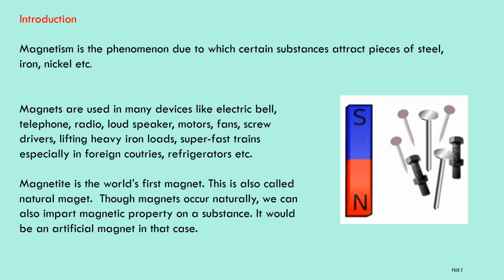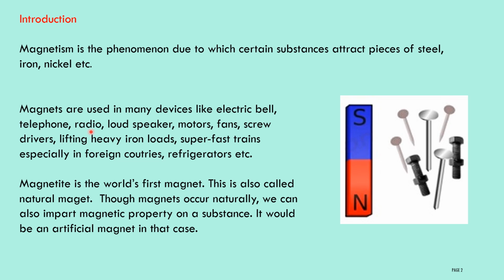Let us discuss what is meant by magnetism. Magnetism is the phenomenon due to which certain substances attract pieces of steel, iron, nickel, etc. Here magnetism is nothing but a magnet. It will attract a substance like a piece of steel, then iron, nickel, etc. This phenomenon we will call magnetism.